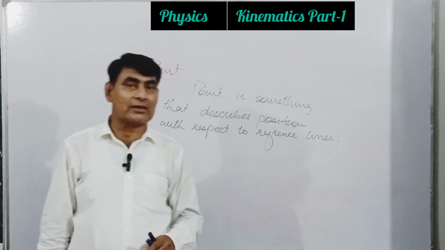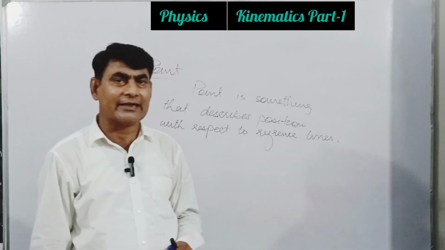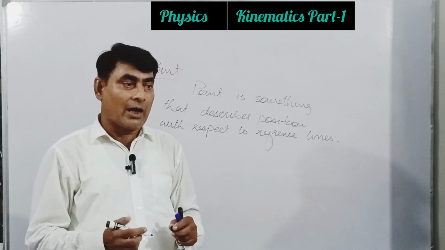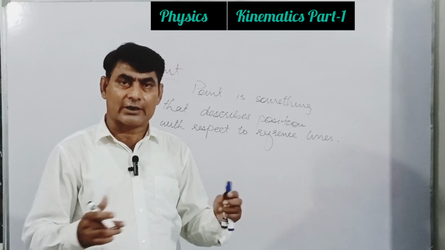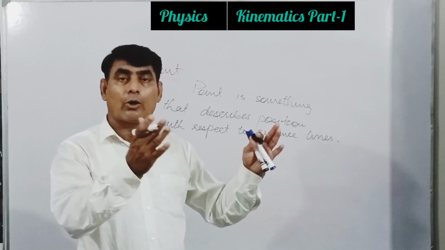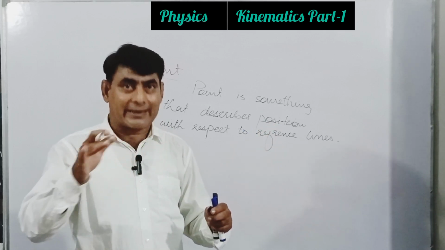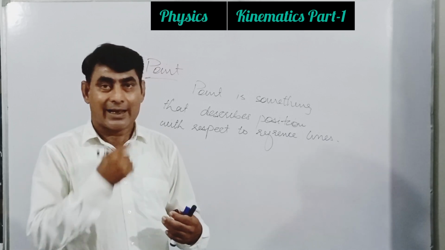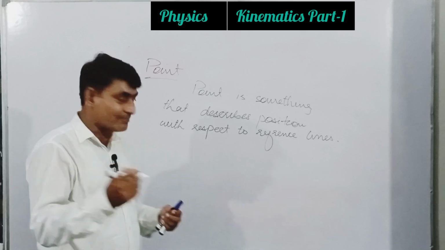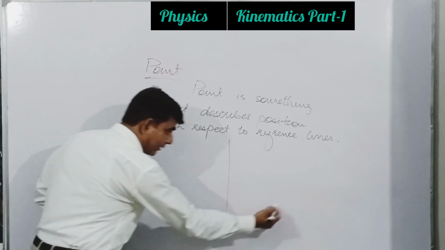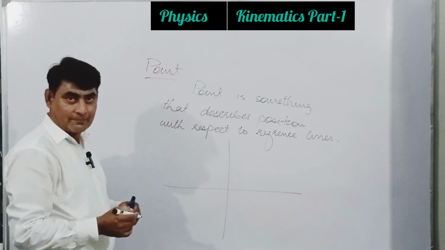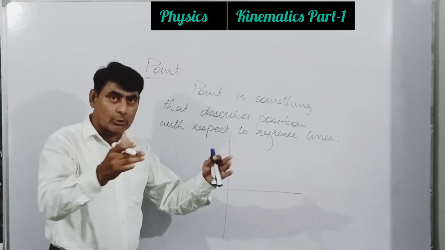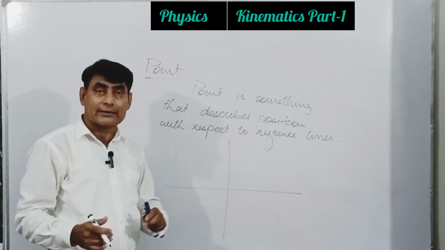Okay, what do reference lines mean? We have to consider a coordinate system. There are two types of coordinate system. Number one, the rectangular coordinate system, or parallelogram coordinate system. But I think we are well acquainted with the rectangular coordinate system, like this. A system generated by two mutually perpendicular lines is a rectangular coordinate system.